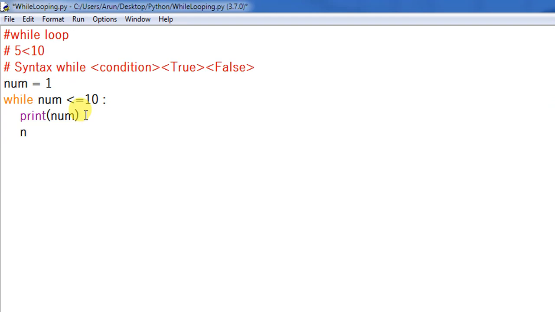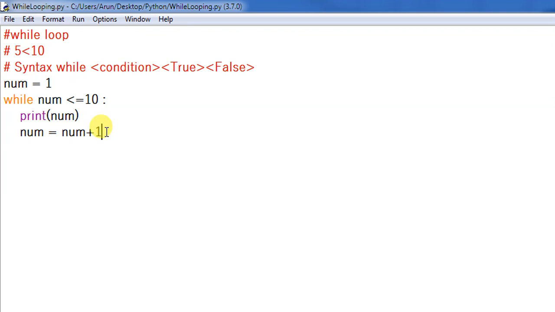How do we do that? Num is equal to num plus 1. So what will happen now? When it comes inside the loop the first time, it's 1, and it is less than or equal to 10. So it will come inside and print number 1, and then the number gets incremented. Once the loop has executed, the number becomes 2 because I added an incrementer here.